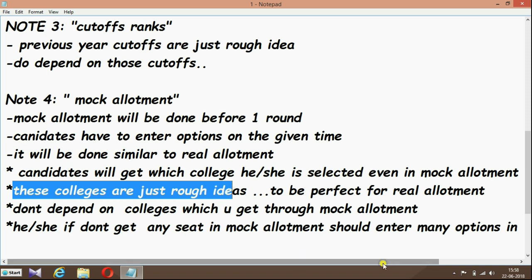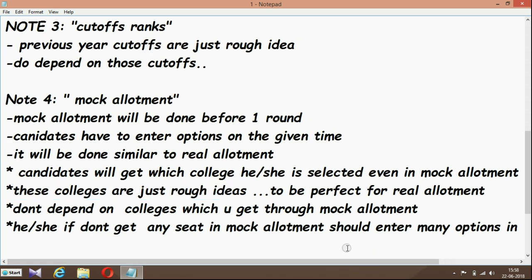Mock allotment is nothing but preparatory work, a preparatory exam we can say, for which we get results. We get the colleges which you have selected in mock allotment, but those colleges are not the exact colleges which you are joining. Those colleges are just preparatory marks, you can say. So mock allotment also shows which colleges you have selected.